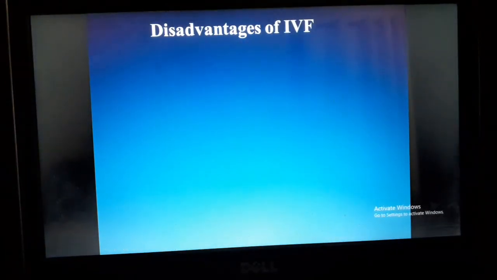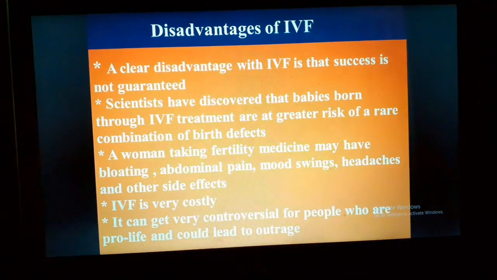Here are some disadvantages of IVF. What are they? Number one, a clear disadvantage with IVF is that success is not guaranteed. Scientists have discovered that babies born through IVF treatment are at a greater risk of a rare combination of birth defects. A woman taking fertility medicine may have bloating, abdominal pain, mood swings, headaches, and other side effects.